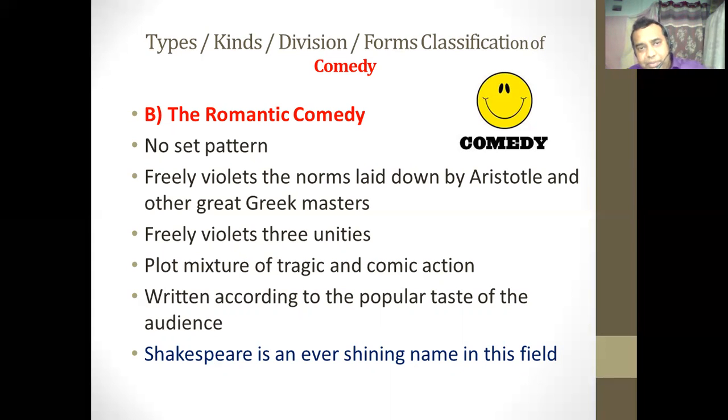And then the plot of the romantic drama, the plot of the romantic comedy, is a mixture of tragic and comic action. Whenever the classical dramatist says that if some writer is going to write a tragedy, then he should deal completely with the tragic action. If some dramatist is going to write a classical comedy, he should deal completely with the comic action. But while writing the romantic comedy, the writers do not believe in these rules and conventions, and they freely mix the tragic and comic action into the same plot, into the same drama.